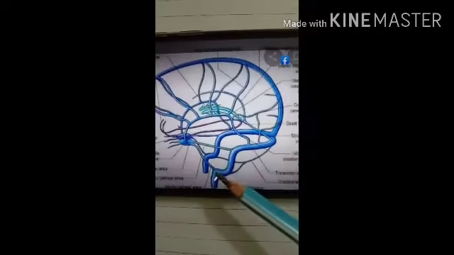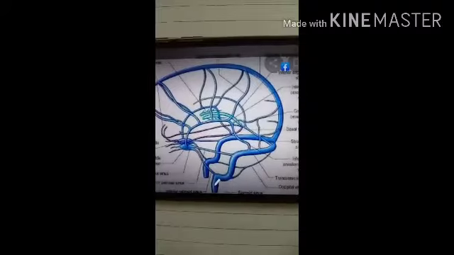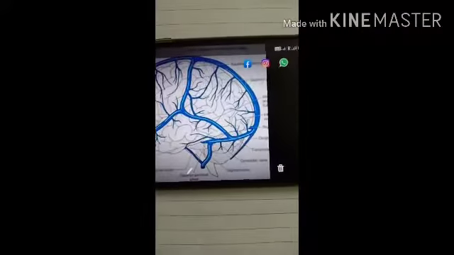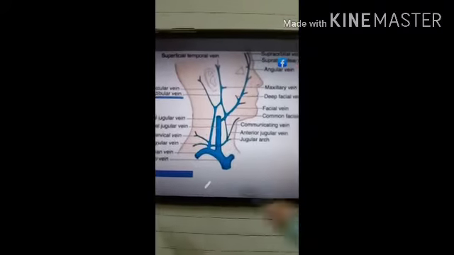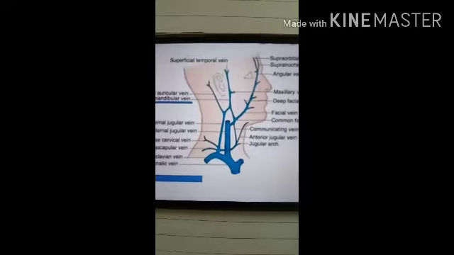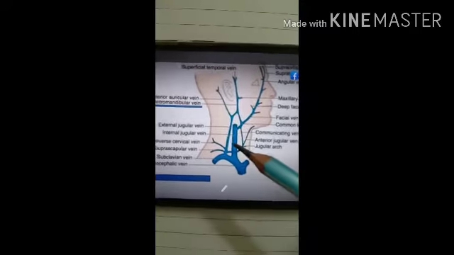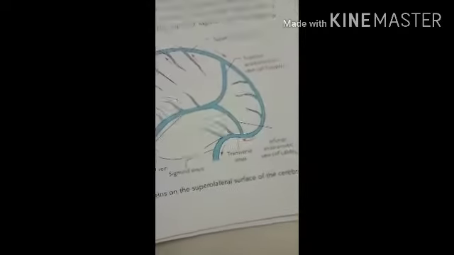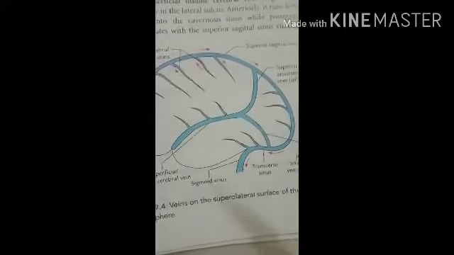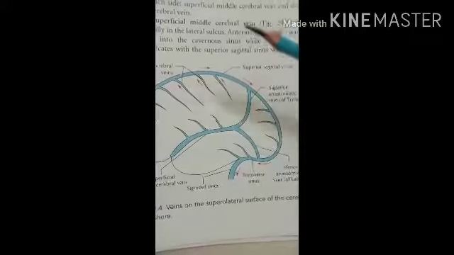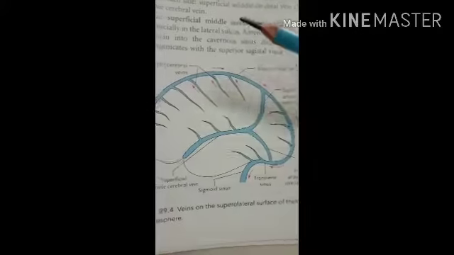Here on the inferior side the two veins present are the internal jugular veins. In another diagram you can see the internal jugular vein. All the veins drain into the internal jugular vein. So let's see the characteristic features of the venous drainage of the brain. First, the venous return of the brain does not follow the arterial pattern.